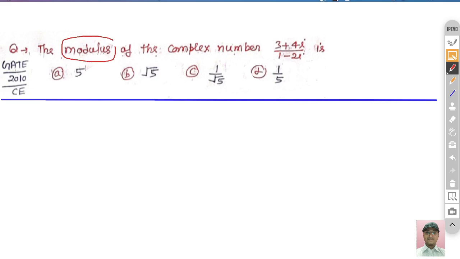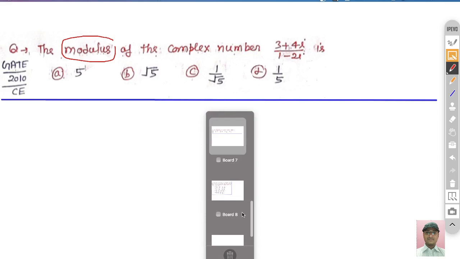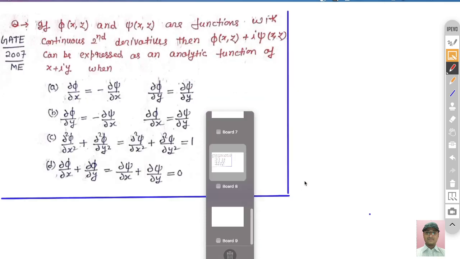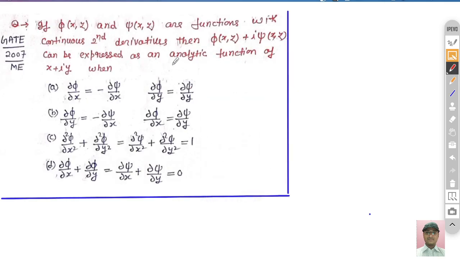Now the third question that I will discuss is again related to the analytic function. This is the third question that was asked in GATE 2007 in mechanical branch, and again this is related to the analytic function. So this is the summary of today's lecture.